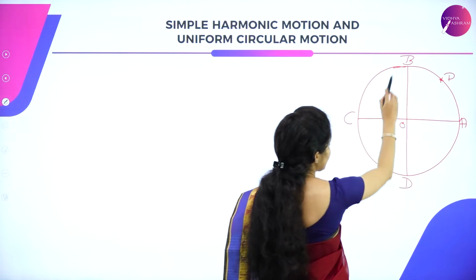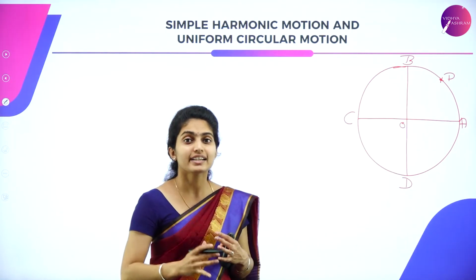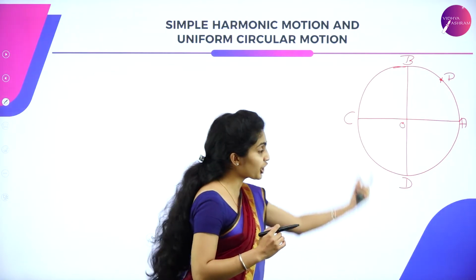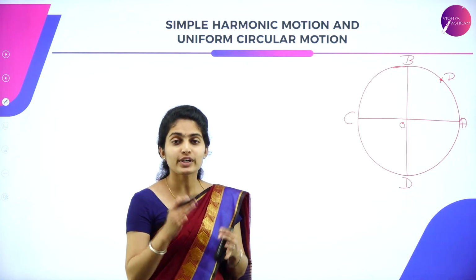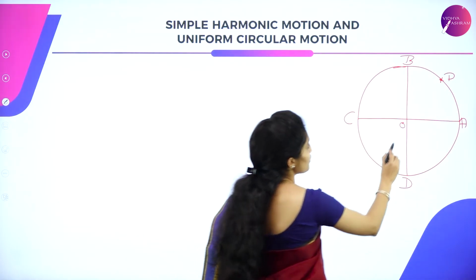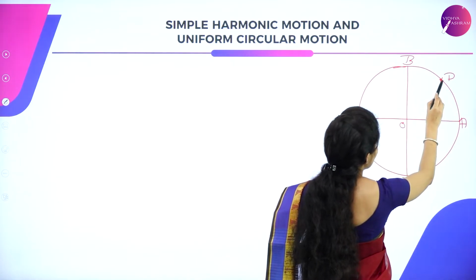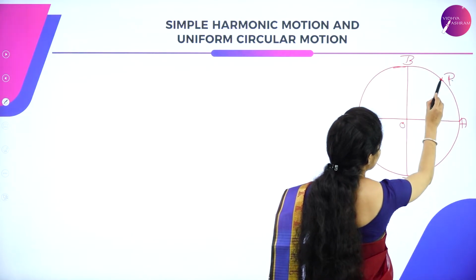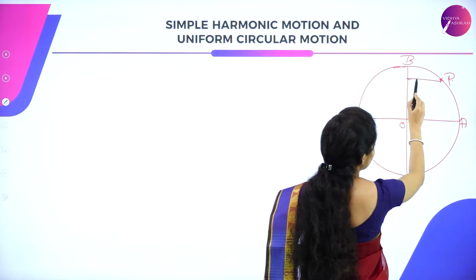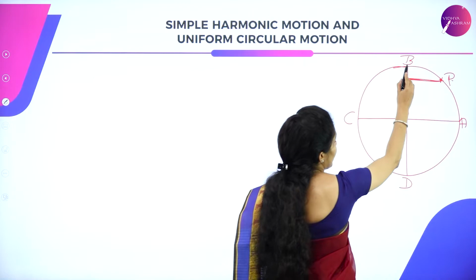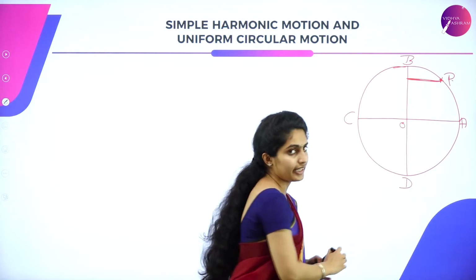AC, as well as BD, are the diameters of this circle, and you have to project on this diameter. So let us consider the foot of the perpendicular. It will be the perpendicular drawn from point P, that is the particle P. This is the projection which is made on diameter BOD.